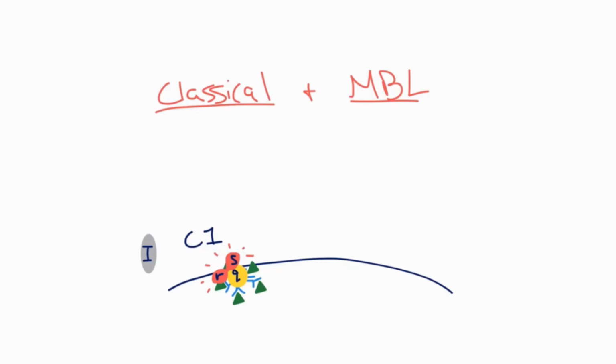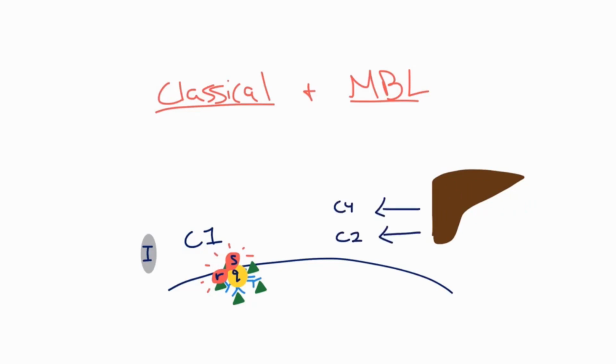You're probably wondering what happened to 2 and 4. Well, I'm glad you asked. Here's our liver again, which produces C4 and C2. Both are cleaved to their active products by the activated C1 complex to C4b and C2b. These add together to make C4b2b, which is another C3 convertase.